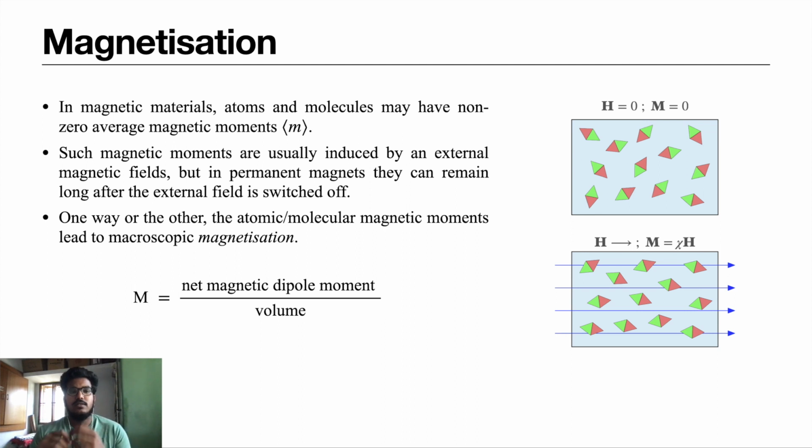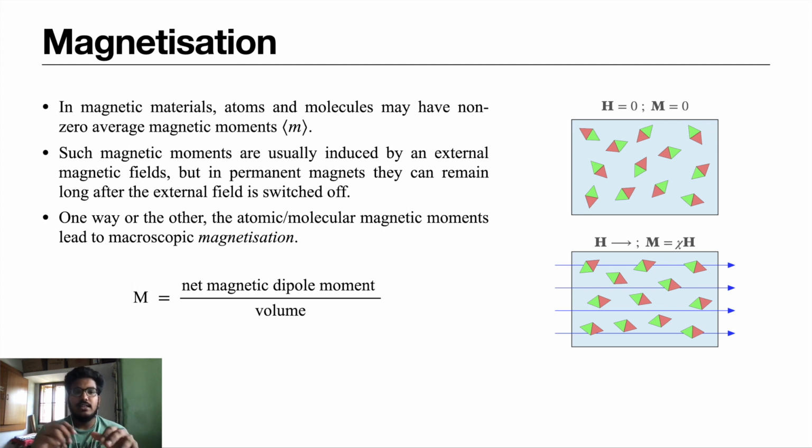So first, going into the topic, let us understand what the term magnetization is known as. In magnetic materials or natural materials, atoms and molecules may have some non-zero magnetic moment, giving rise to dipoles. They will be arranged in random directions, which we can see in the first picture, where H is equal to 0 and M is equal to 0.